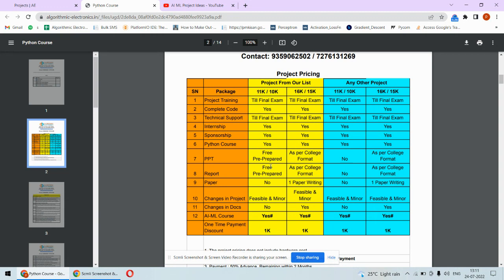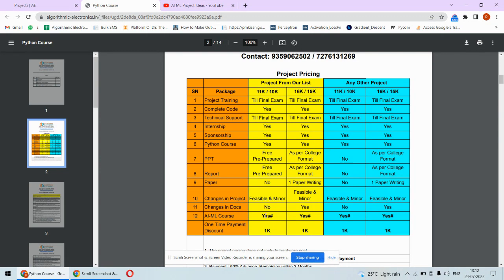And in case you need some extra material for your PPT and the report, then you will have to prepare that particular material for this particular package. And if there is some extra material in our PPT and report, you will have to remove. So you will have to rearrange your PPT and report as per your college format. So the college index will be different. Whatever we have prepared, that may be slightly different. So you will have to rearrange the content. But otherwise, we have provided you all the or will provide you all the content as per the Pune University pattern. But in case there is some missing content or some extra content, then you will have to rearrange that. That's the thing in this particular package.